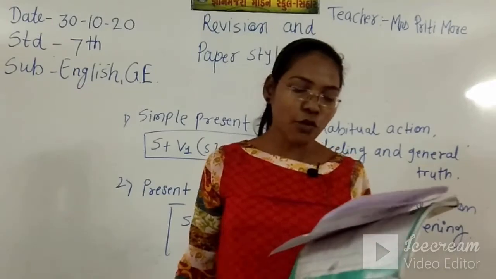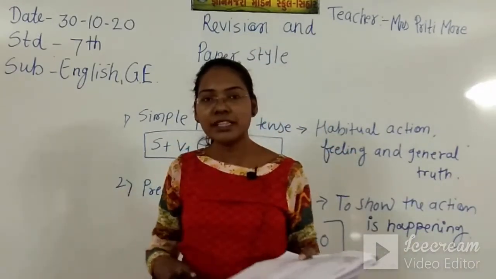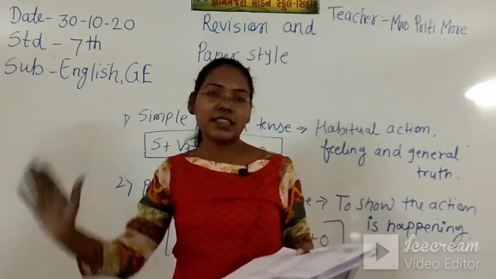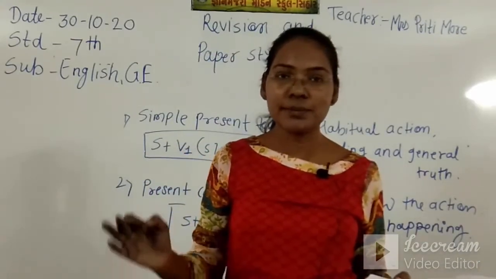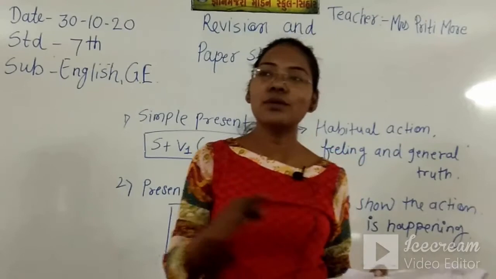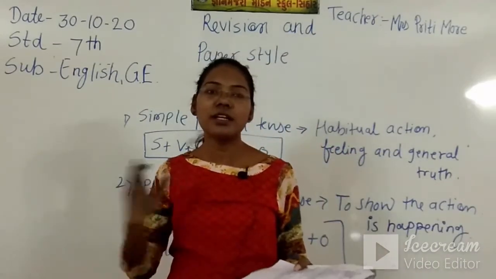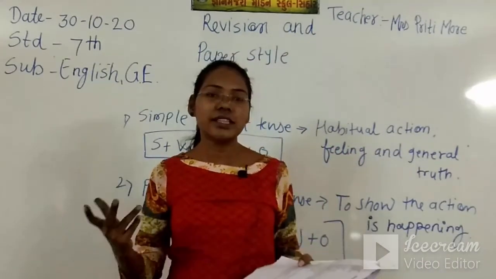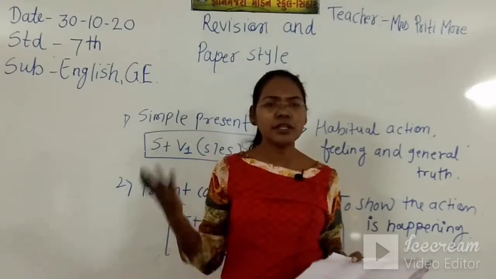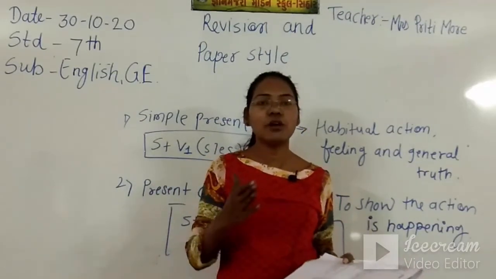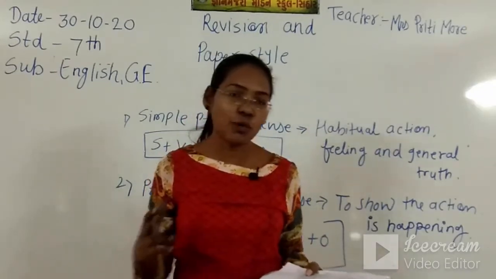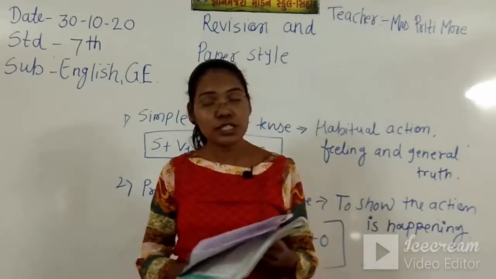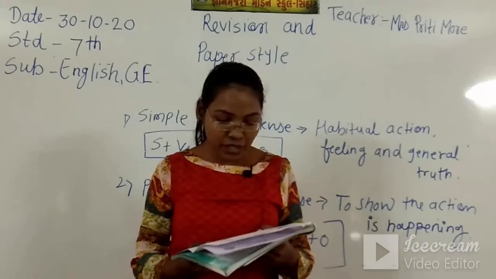Past participle form of the verb: some verbs will be there and you have to write the second and third form. In verb past participle form you have to write like look, looked, give, gave, given, go, went, gone, like this, take, took, taken. Many verbs are there and you have to write the past form and the past participle form of the verb. These questions also will be there.